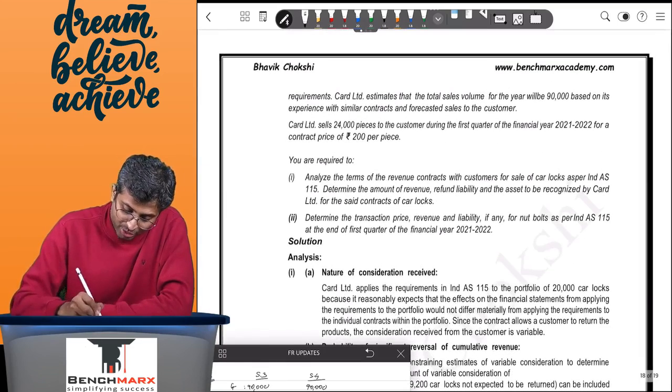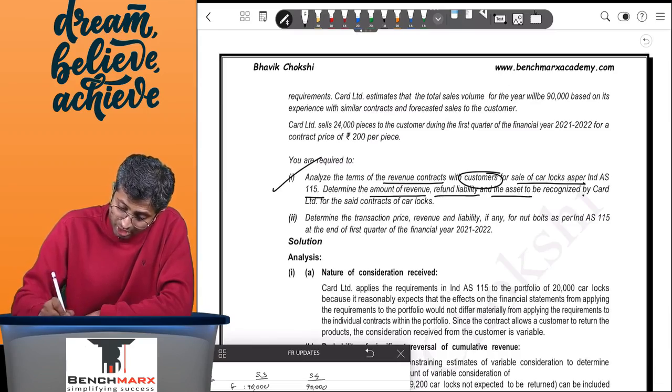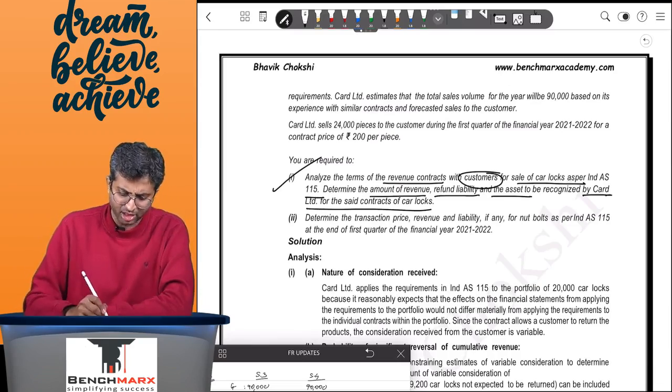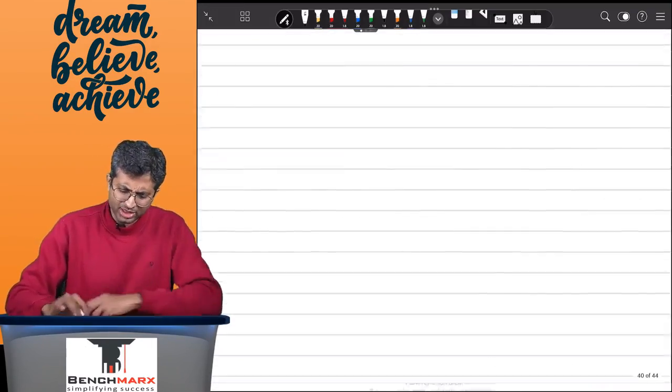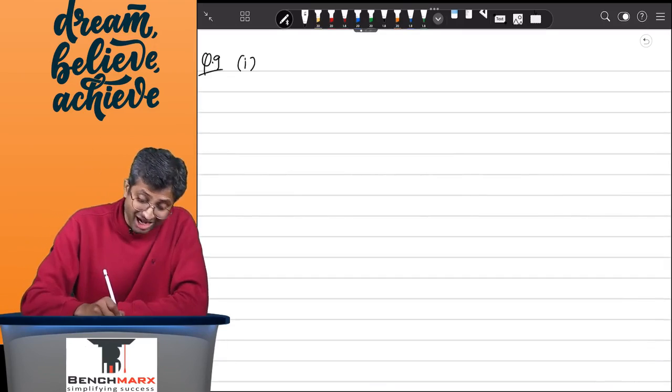If you go to the next page, it says in sub-point 1, analyze the revenue recognition contracts with customers for sale of car locks as per Ind AS 115, and determine the amount of revenue, refund liability and asset to be recognized by Card for the said transaction of car locks. A very easy question, I would say. So for the car locks, at what level should my revenue be recognized?